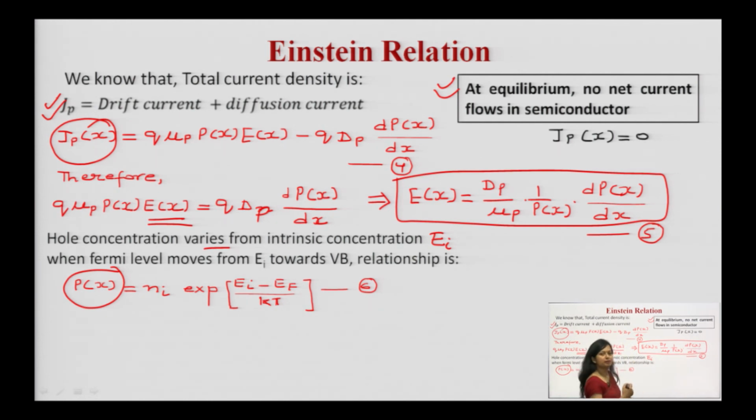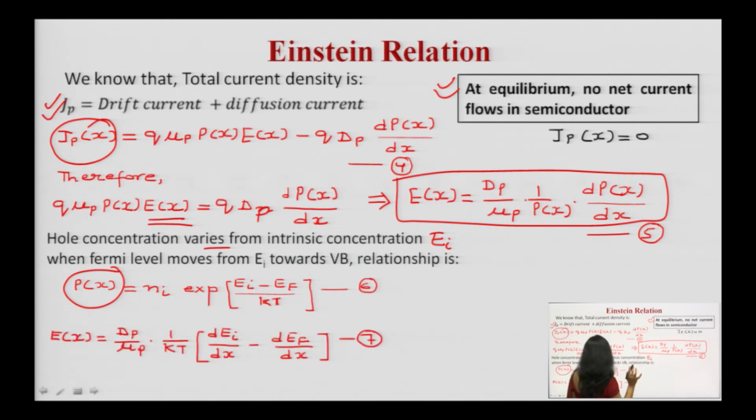So now we have to simplify it. Let us substitute the value of Px from equation number 6 to equation number 5, Px over here and d/dx of Px over here, and you have to simplify it. You can check it out. Ex, which you are getting, this is what? dp upon mu p into 1 upon kT, and this term you are getting as d upon dx of Ei minus d upon dx of Ef. Ei is the intrinsic level, Ef is the Fermi level over here.